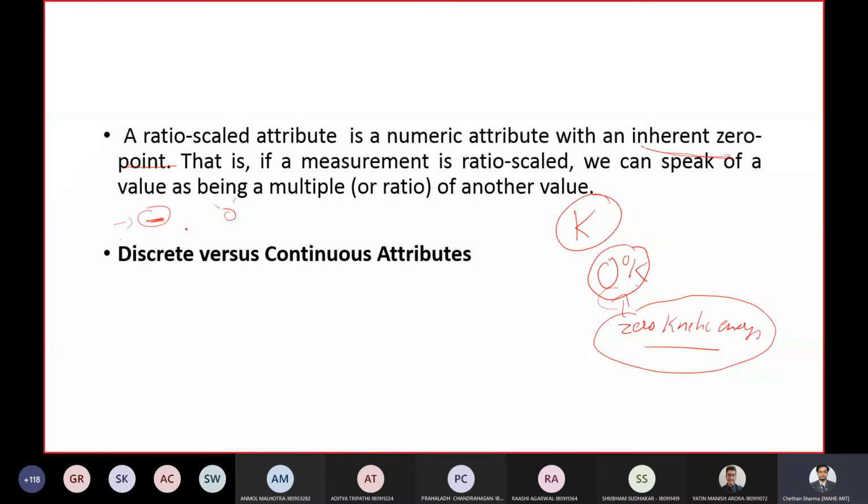Just think of one attribute for which, if it gets the value 0, it means it's nothing. It's actually 0.